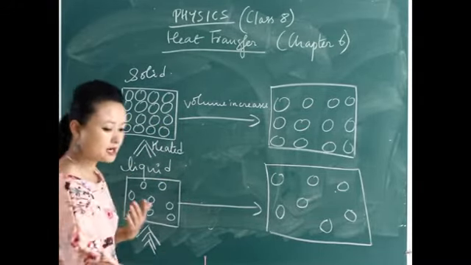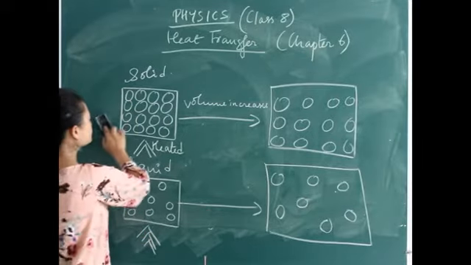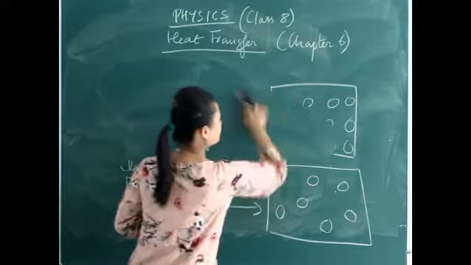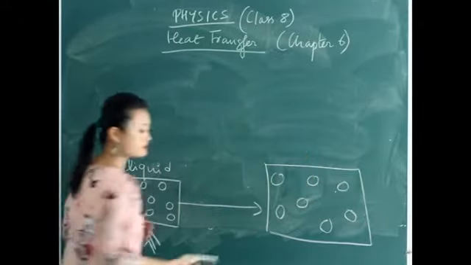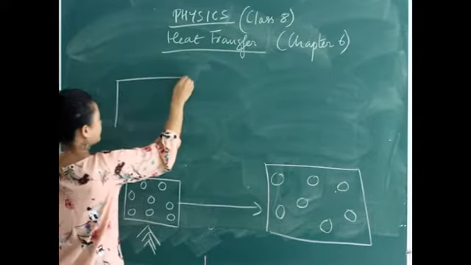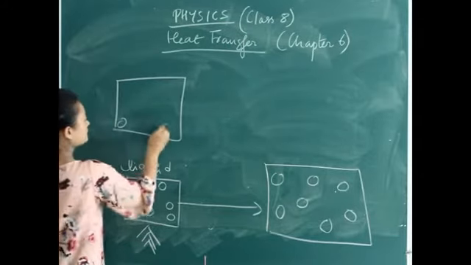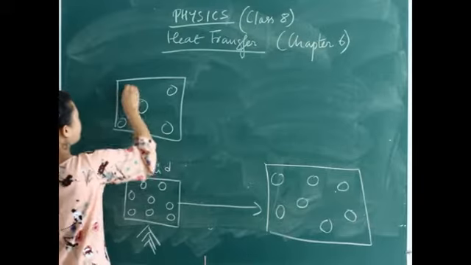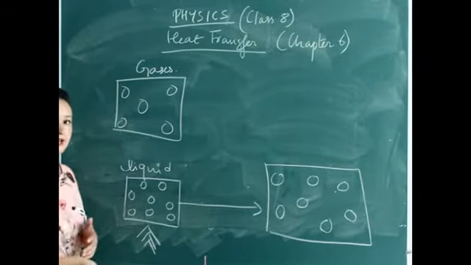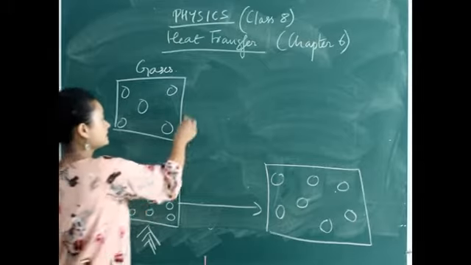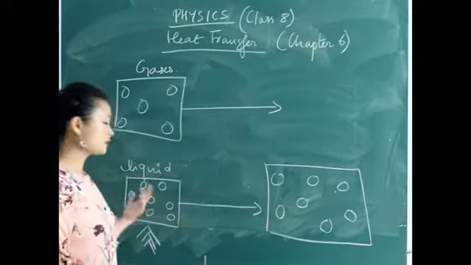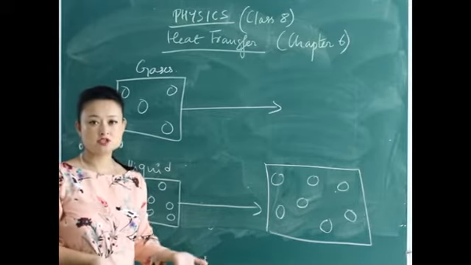Now when we talk about gases, what happens? For gases, the particles are already very far apart compared to solids and liquids, isn't it? And thus they do not have a definite shape, like liquids. Gases do not have a definite shape.